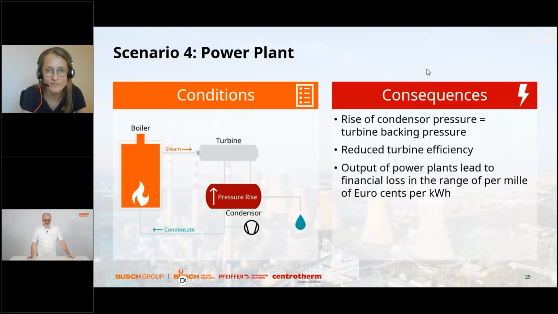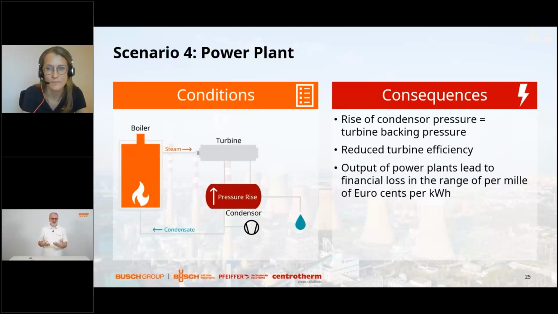So if I have a leak, the pressure in the condenser may rise, meaning that also the backing pressure of the turbine is rising. Now, the efficiency of the turbine is a function also of the pressure that you have in the condenser. This is individual for each type of turbine, but if you calculate the cost per kilowatt hour from the efficiency change of the turbine, the fuel cost, and also the power rating of the turbine, you end up with something like 0.00 something euro cent per kilowatt.